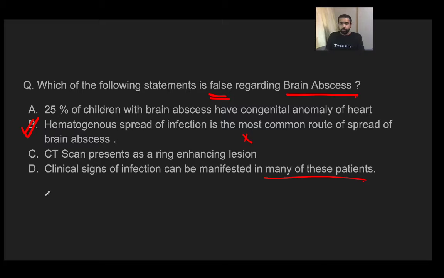What about the clinical features? How will the patient of a brain abscess present to you? Patients will present with signs of compression symptoms. Like a rapidly expanding space occupying lesion, it will compress the surrounding parenchyma, and that is how the patients will develop signs and symptoms. The patient may come to you with a headache, seizures, convulsion, whatever, depending on what part of the brain the abscess is present.